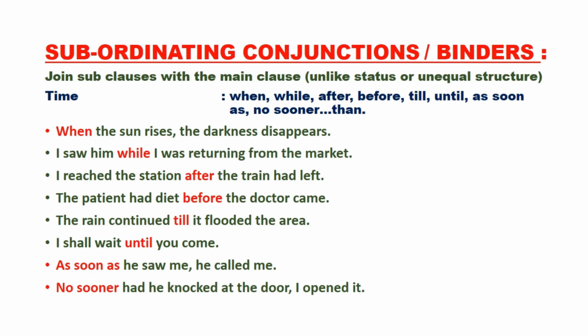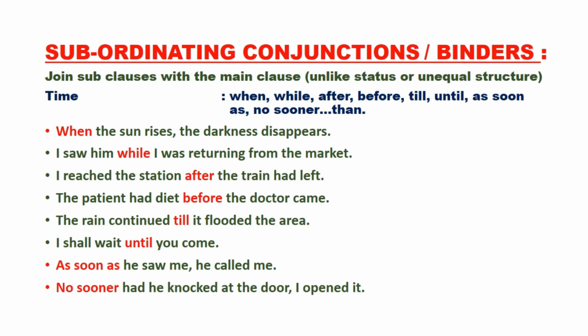Now let us discuss subordinating conjunctions, also known as binders. Now subordinating conjunctions generally combine a subclause with a main clause. So here we find, not like the previous one, it combines two clauses of different status. Generally, a main clause is combined with a subclause, or an independent clause is joined with a dependent clause. Now we can classify subordinating conjunctions into different kinds.